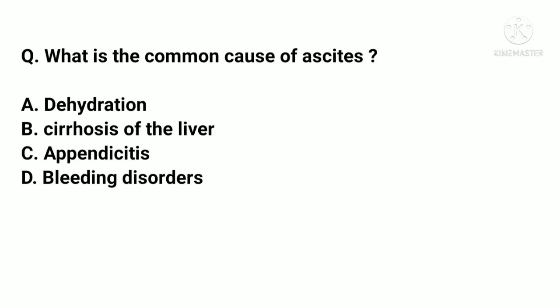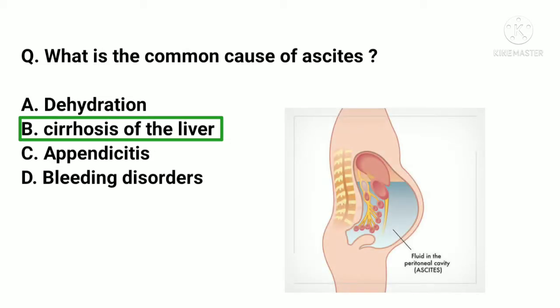What is the common cause of ascites? A. Dehydration. B. Cirrhosis of liver. C. Appendicitis. D. Bleeding disorders. And the correct answer is B. Cirrhosis of liver. Ascites is the abnormal collection of fluid in the abdomen.